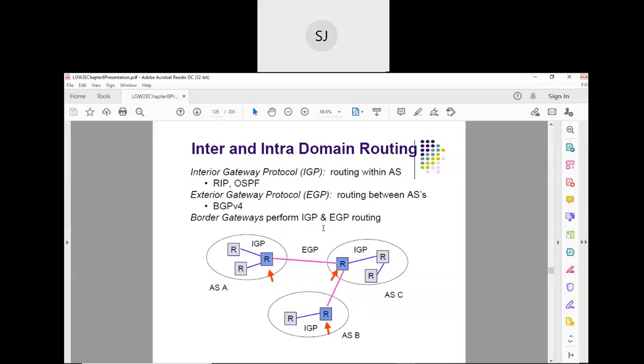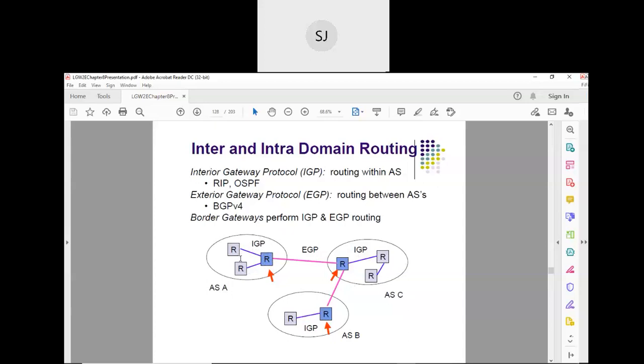Each consists of multiple routers, multiple networks, right? There may be thousands of routers here, and here also there may be thousands of routers like that. Now, the routing that takes place within an autonomous system is called IGP, Interior Gateway Routing Protocol.